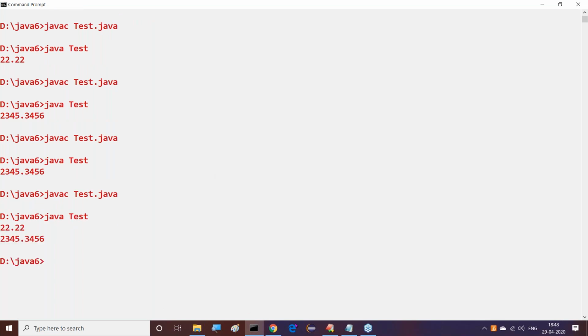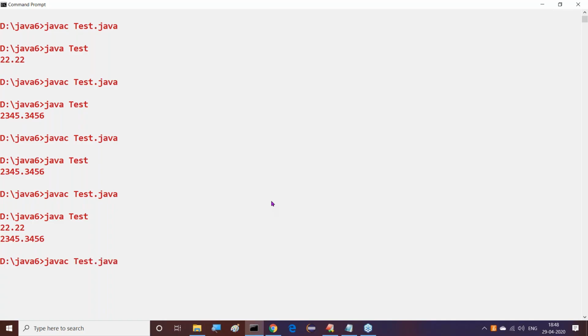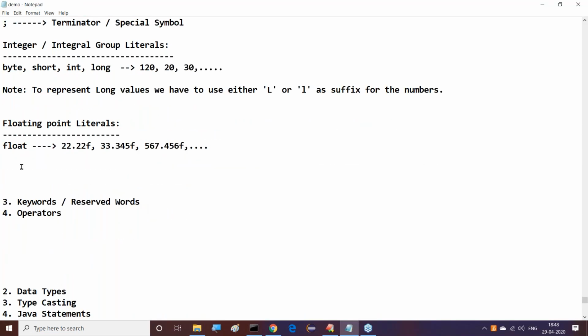Compiled successfully, and here we are getting some output. In the output, we are not going to get any f or d. In the case of d, is small d also possible or not? I want to check this. Right, sir. That is possible here. So for double values, we can understand it.